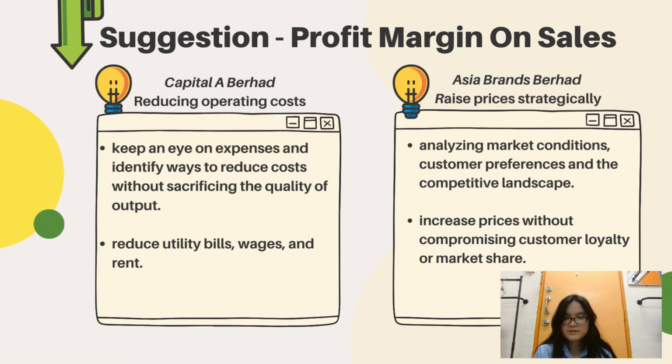The suggestion for Capital A Berhad is reducing operating costs. Capital A Berhad needs to keep an eye on expenses and identify ways to reduce costs without stressing the quality of output, such as reducing utility bills, wages, and rents.